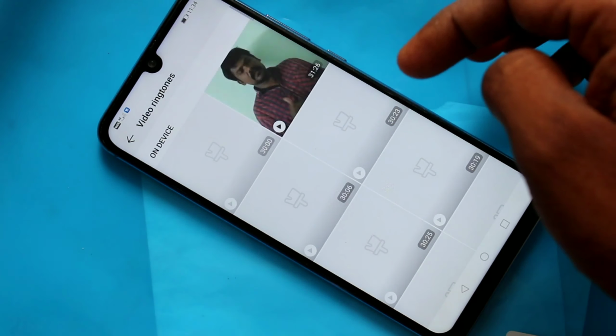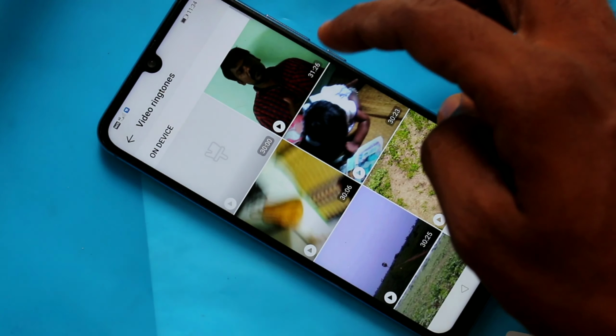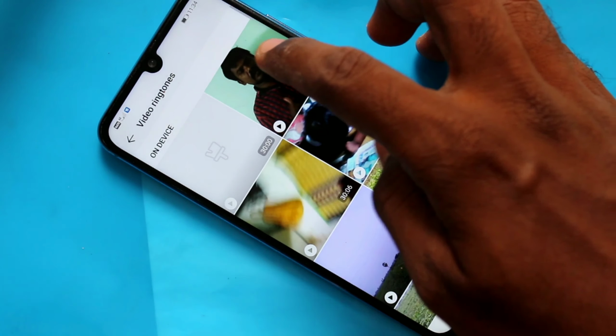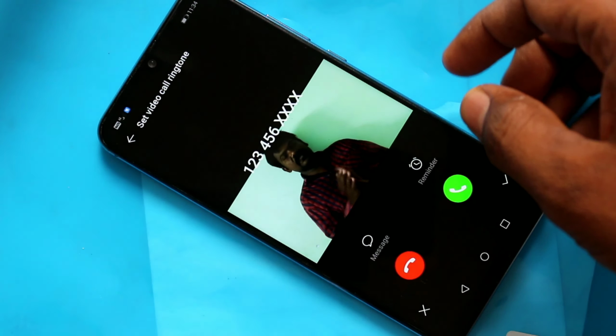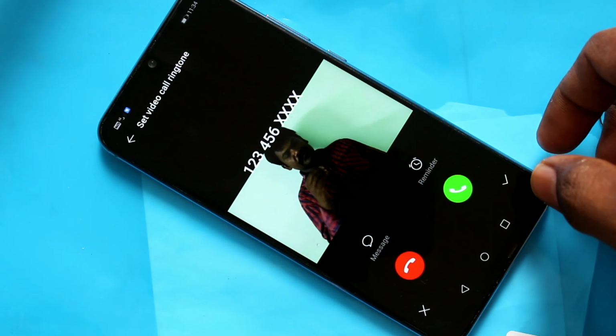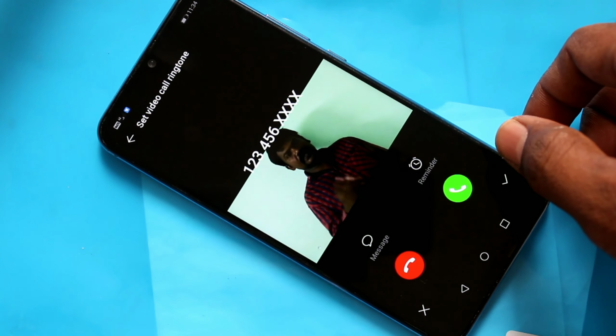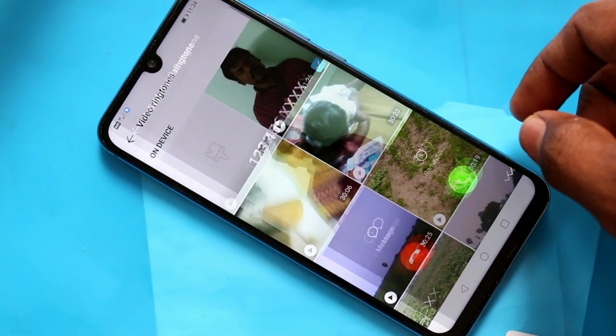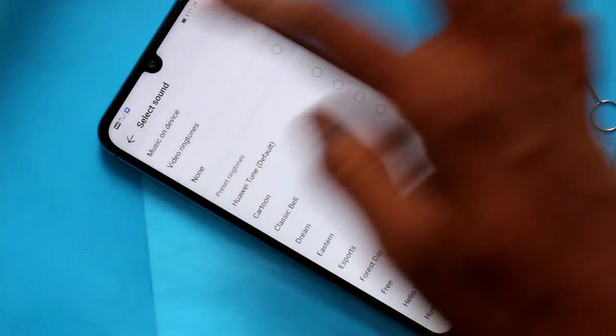You can also set video as ringtone. Select any video file from your device. I pick up this one and click on tick mark here. Yes, the video has been applied as ringtone here.